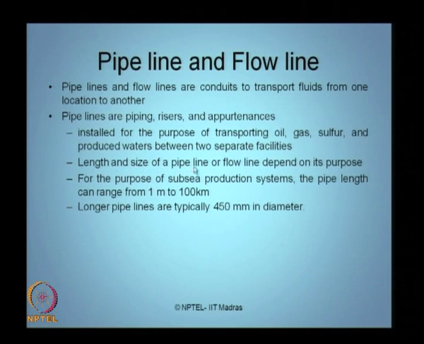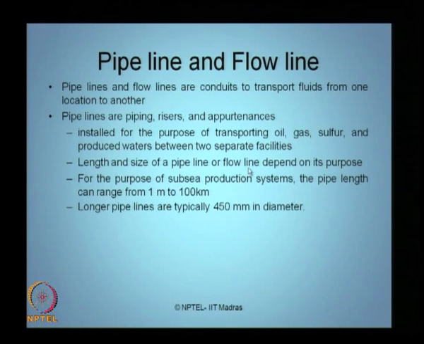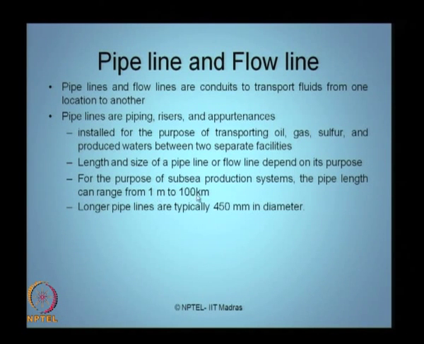The length and size of the pipeline or the flow line depends on its purpose. For the purpose of a subsea production system, the pipe length can vary from as short as 1 meter to as long as 100 kilometers. The longer the pipeline, typically the larger the diameter, up to about 450 millimeters in diameter.